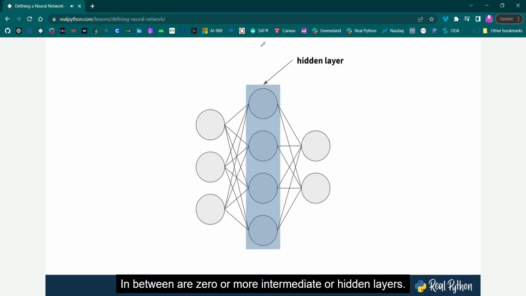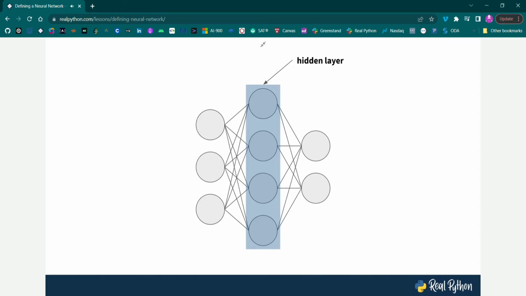The output layer returns the predictions. In between are 0 or more intermediate or hidden layers. They are called hidden because we don't touch them, unlike the input and output layers. A deep neural network is one with more than 2 hidden layers.